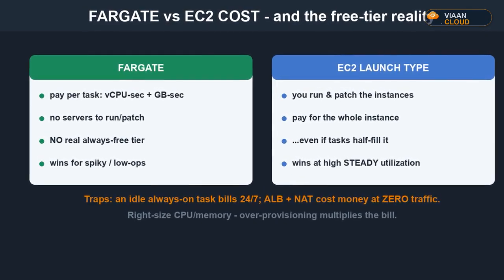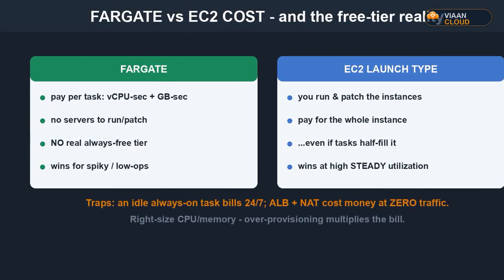Your logs default to being kept forever. Set a retention, a week or a month, and switch chatty logs to the cheaper class. Your image registry keeps every build forever, so add a lifecycle rule to expire old images. And for non-production, schedule it to scale to 0 overnight and on weekends.